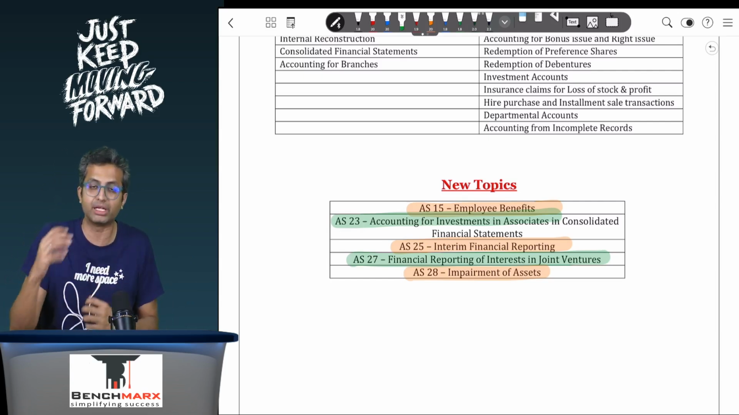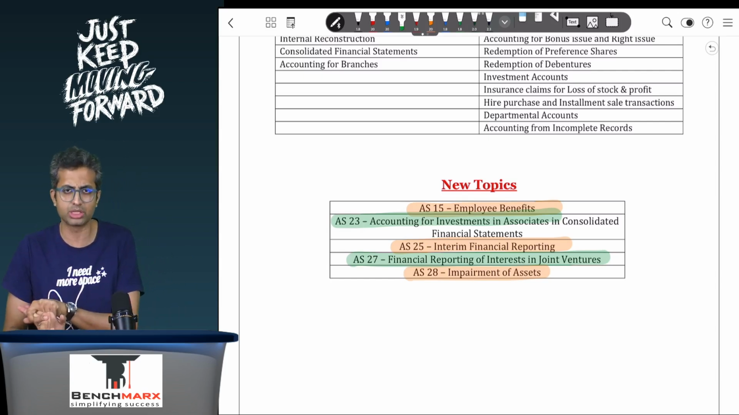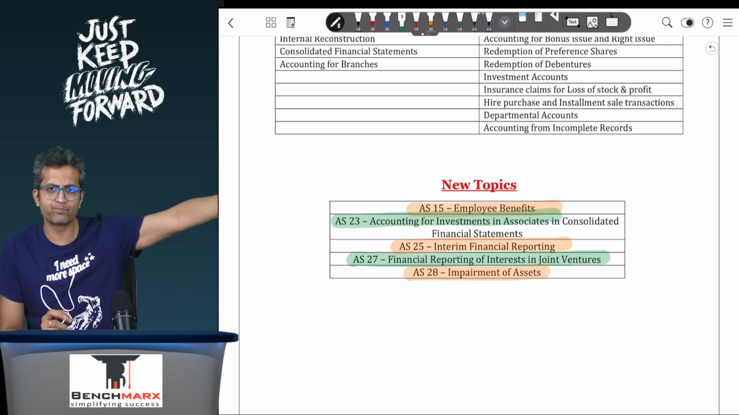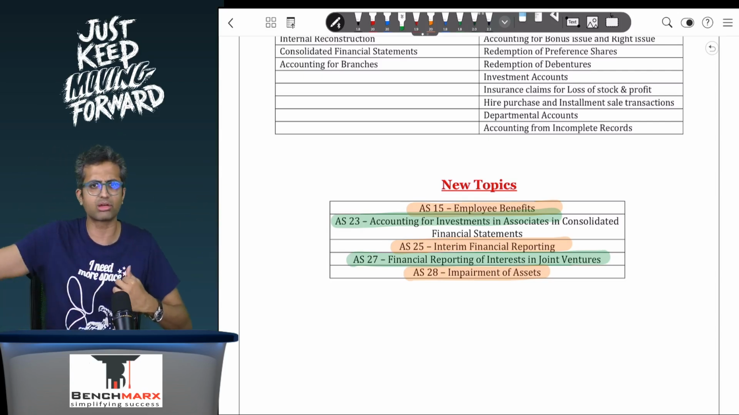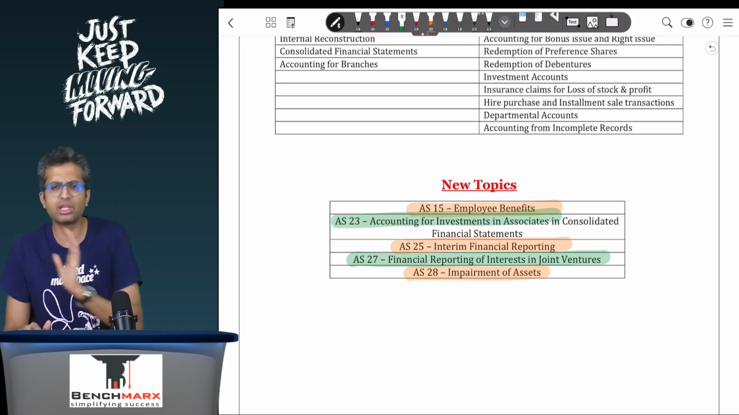Majorly, these are the 5 additions that you have to focus on, for which we will share free notes as well as free videos for all the students. So till that time, if possible, you can try to complete the remainder of the accounts which still applies, and then the new topics can be covered separately.